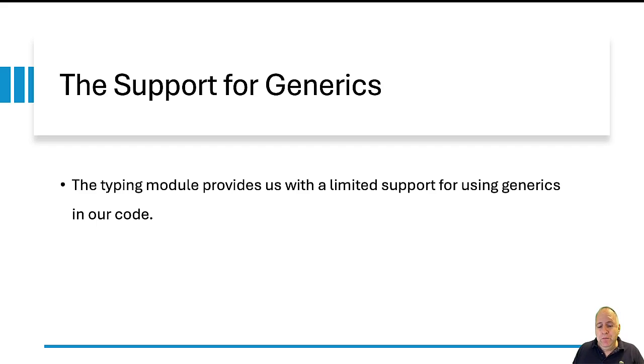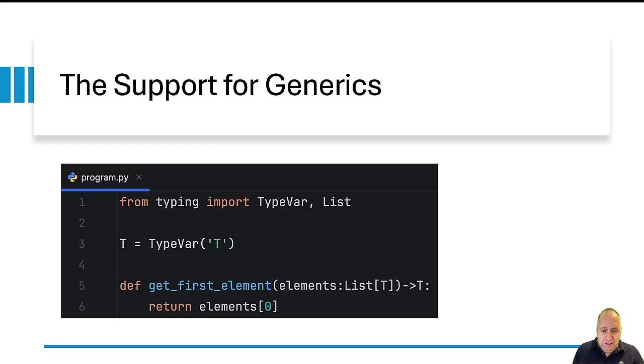The typing module even provides us with support for using generics. If you are familiar with generics in C#, Java, TypeScript, you can find something similar in Python. Take a look at this code sample. Over here, we have a definition for the function getFirstElement. Now, getFirstElement has one parameter. Its type is list. Now, the T letter represents a specific type. Specific type we don't know for now what exactly that type will be.